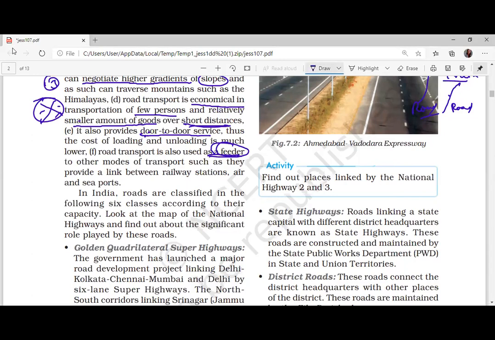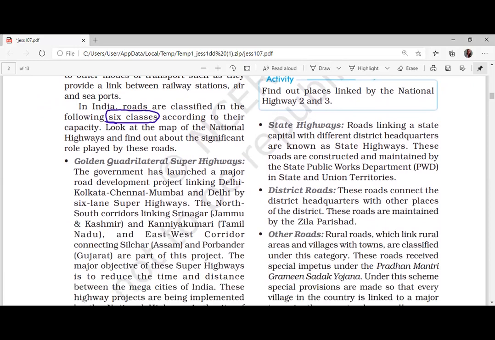In India roads are classified into six classes. So write down, there are six divisions of roadways. Six divisions are there.